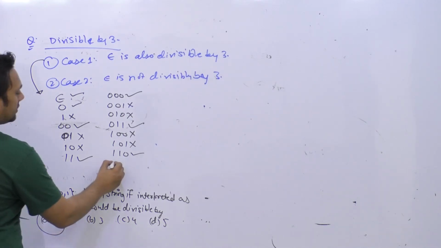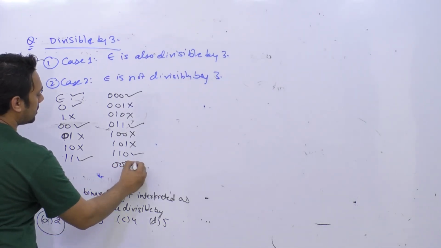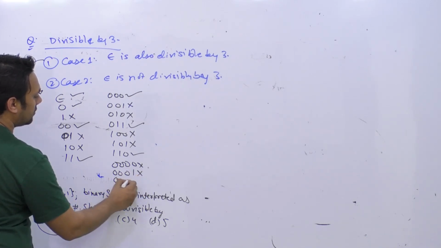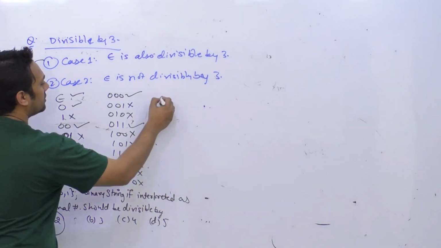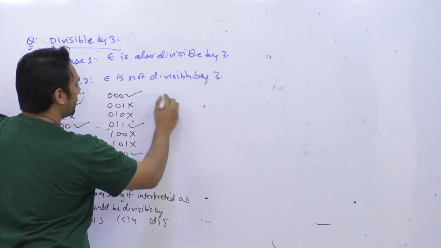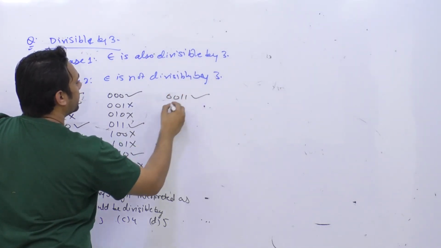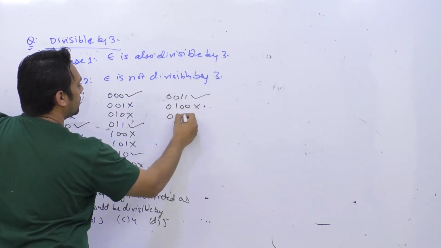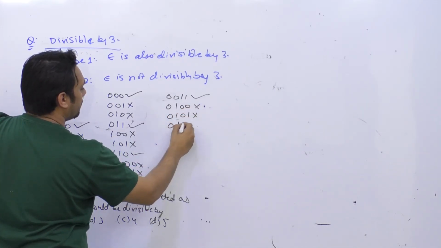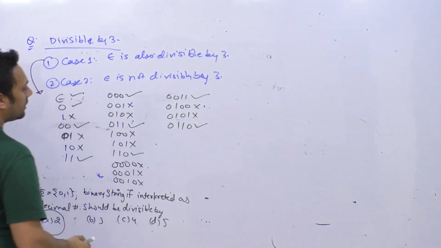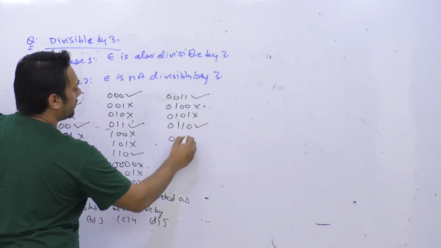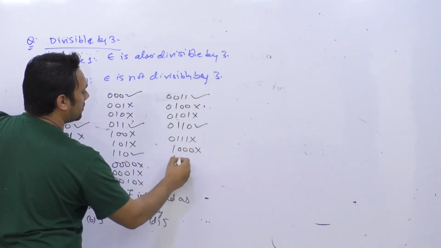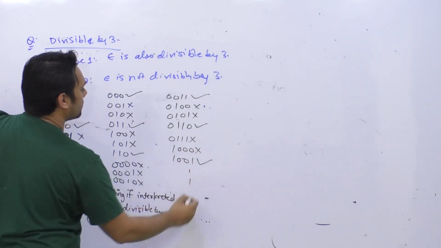In the same way, 0 0 0 0 is divisible by 3, 0 0 0 1 is not divisible by 3, 0 0 1 0 is not divisible by 3, 0 0 1 1 is divisible by 3, 0 1 0 0 is not divisible by 3, 0 1 0 1 is not divisible by 3, 0 1 1 0 is divisible by 3, and 0 1 1 1 is not divisible by 3, 1 0 0 0 is not divisible by 3, 1 0 0 1 is divisible by 3, and so on.